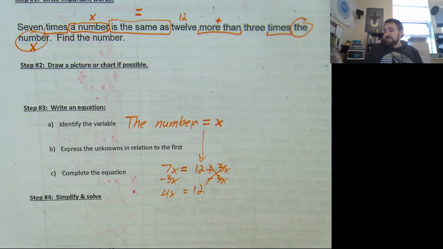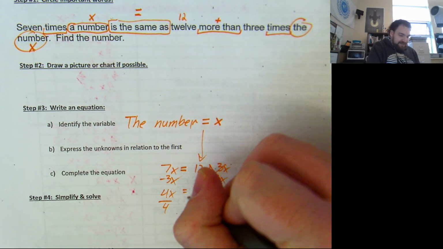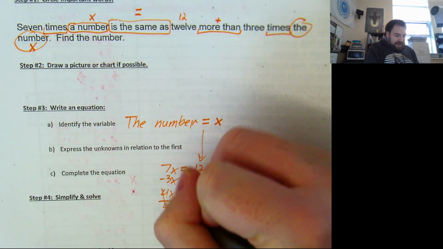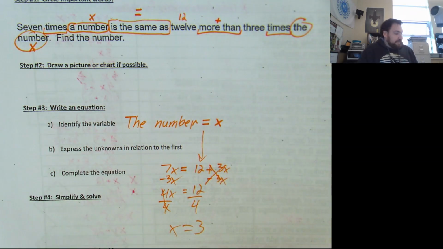I don't want 4x, I just want x. So what do I got to do? Yes. X equals 3. And we can check it the same way we did before. We take the value we got, we put it back into our original equation, and we're good to go. If it works, we are too.